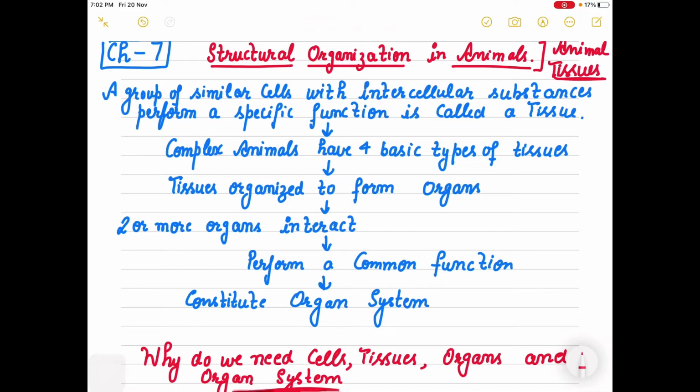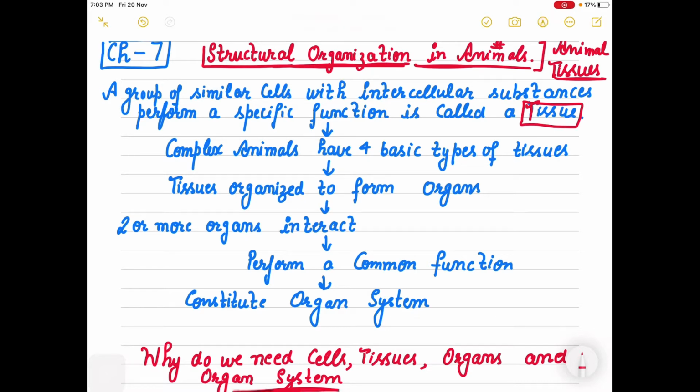Structural organization in animals. What is our chapter's name? Structural organization in animals. When we talk about structure, we always say that animals are complex organisms, right? And when complexity and multicellularity come into the picture, then we always start by talking about the tissues, right?